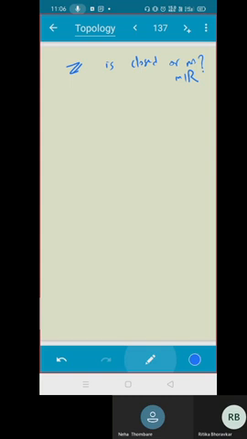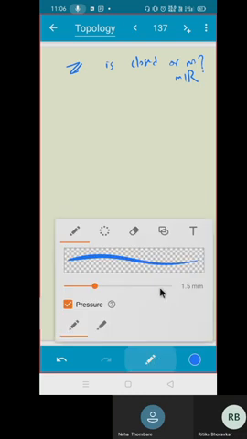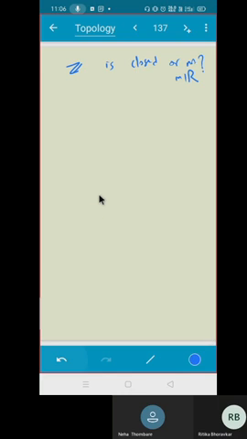Yeah, think about it. When you are asking for closeness, you just have to see the complement of this. That's it. Try to draw a graph and try to visualize. Everything will be much clearer in that, I think. Suppose these are the Zs. Yeah, tell me. What do you think the answer is?